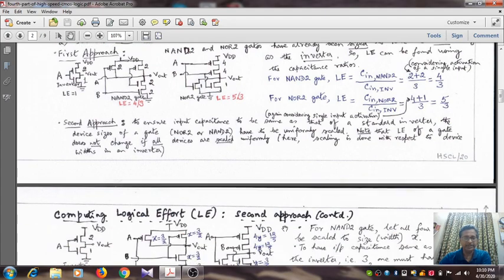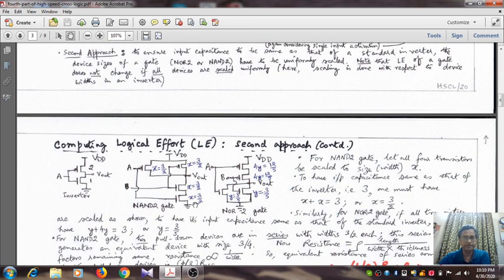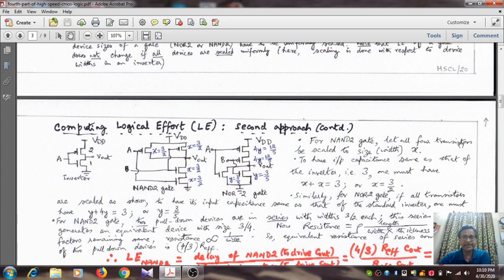You will understand as we take up the examples of the 2 input NAND gate and 2 input NOR gate. For the 2 input NAND gate, let all the 4 transistors be scaled to a value x. As yet we do not know the value of x. To have the input capacitance of this 2 input NAND gate the same as that of the inverter, that is 3, one must have x plus x equal to 3. Remember, we are concerned with single input activation. That means we are applying a linear ramp, whether positive going or negative going, to one input A, whereas the other input is dormant.